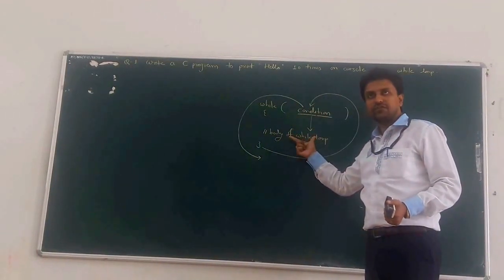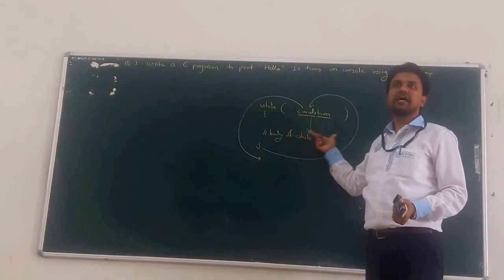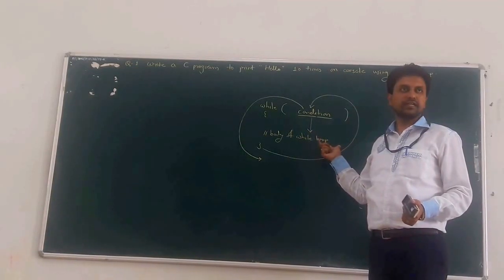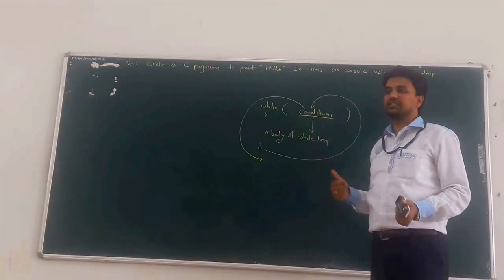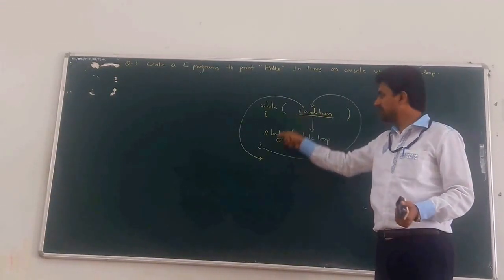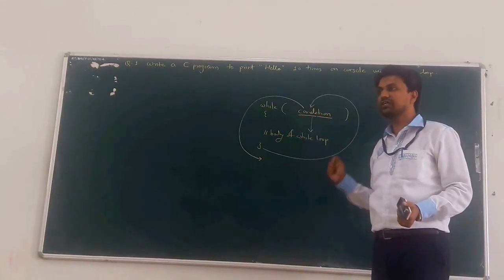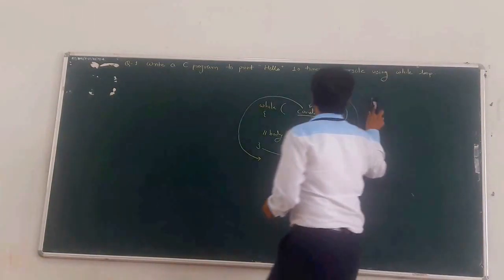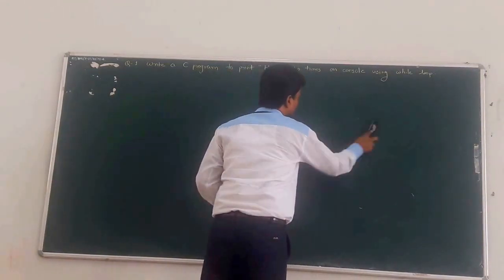And what is the body of the while loop? Printf hello. Clear? So we can decide the condition, how many times that loop gets executed, only 10 times. So 10 times hello gets printed on the console. So we can now write the code for that problem statement.